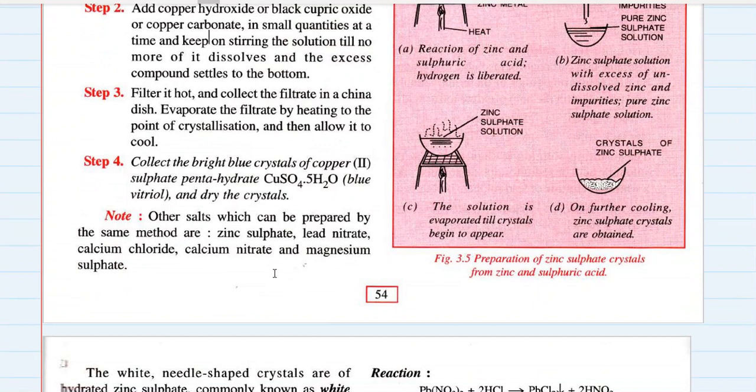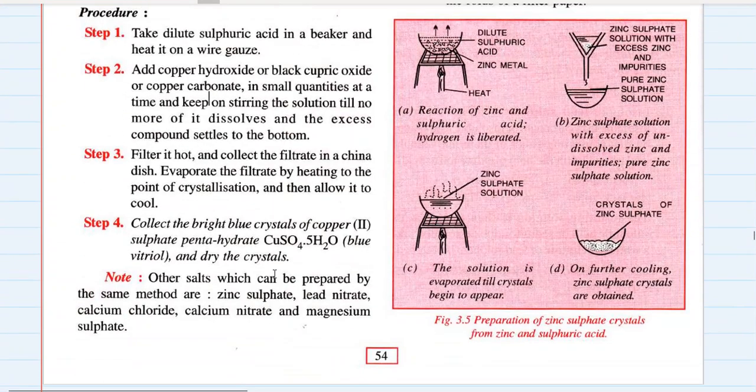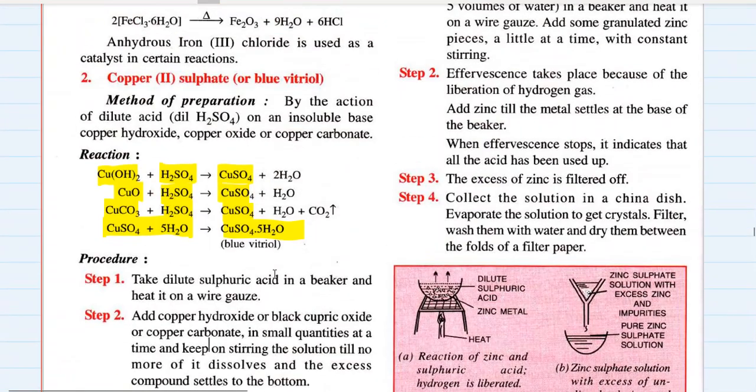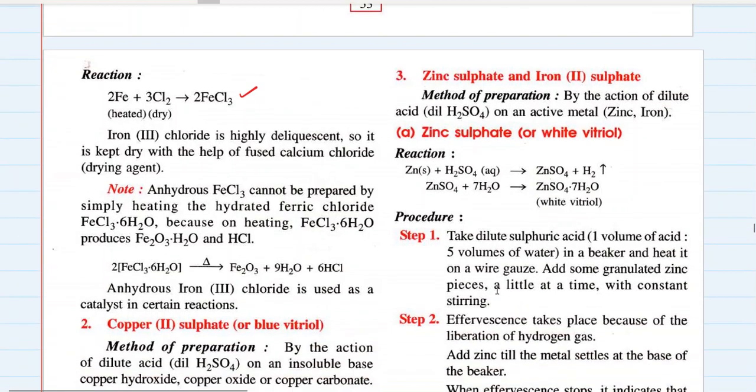Other salts which can be prepared by the same method of crystallization are zinc sulfate, lead nitrate, calcium chloride, calcium nitrate, magnesium sulfate. All can be prepared by this method of copper sulfate. Okay, next salt is zinc sulfate and iron sulfate, iron 2 sulfate. They both are prepared by the same method.